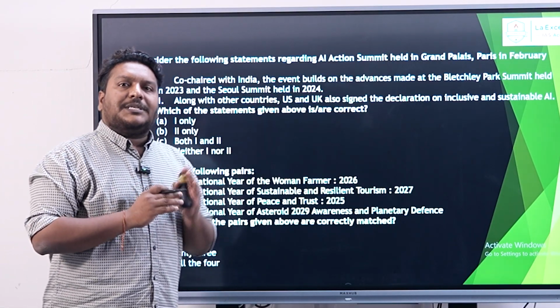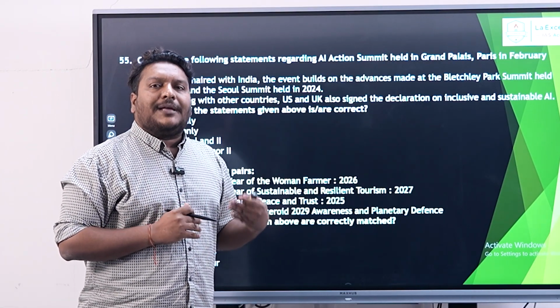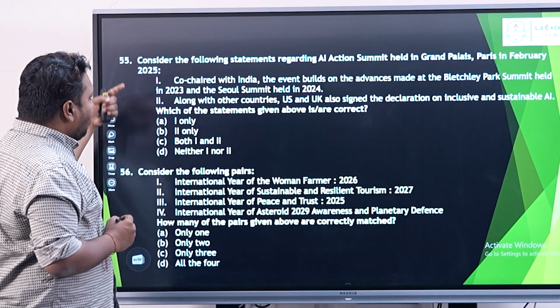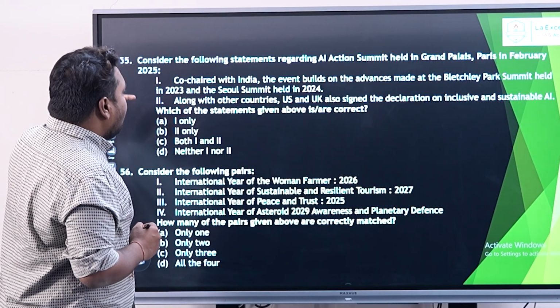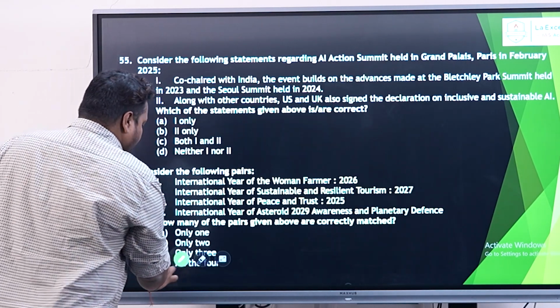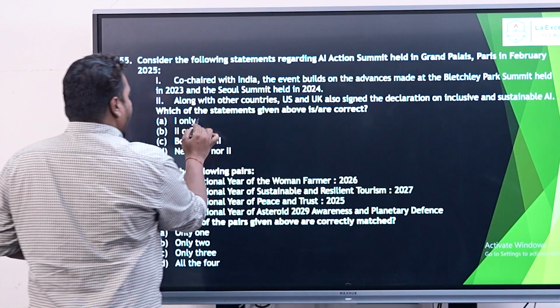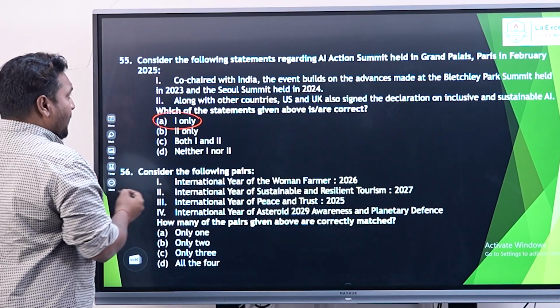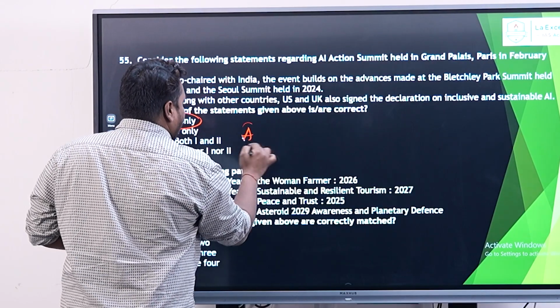There was a controversy around it, where UK and US did not agree to some of the terms of this agreement, so they did not sign it. That makes it very clear. The first statement is right and the second statement is wrong. So the first one is the right statement here, and that makes the answer option A.